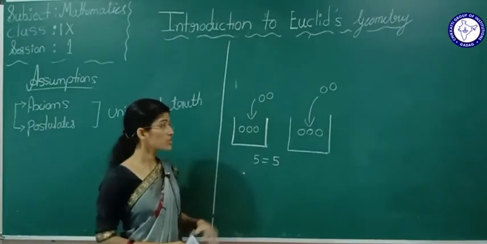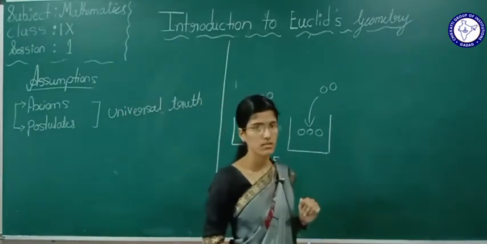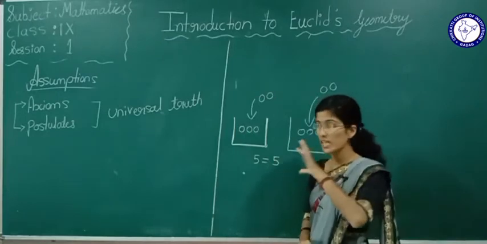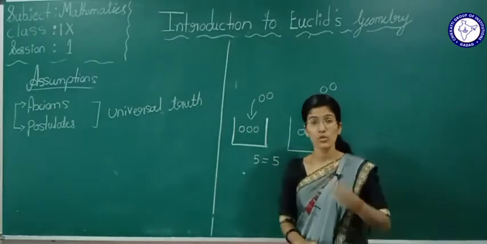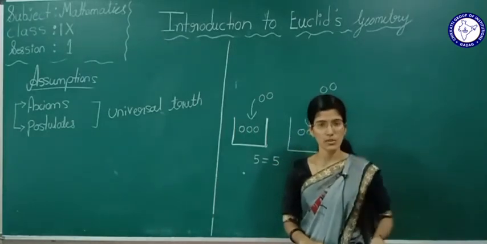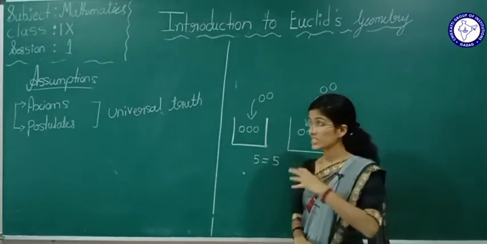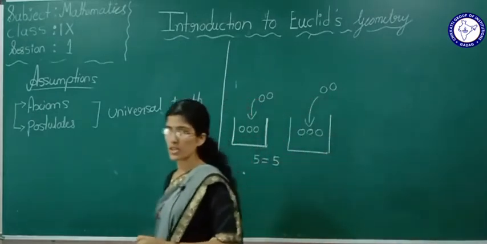Now see, you don't want any proof here. Yes or no? This is a truth. By seeing only we can say yes, this is correct. We don't want any proof, and we won't ask any questions for this. So these are nothing but the axioms and postulates.